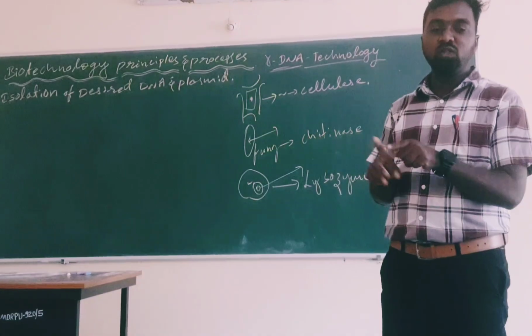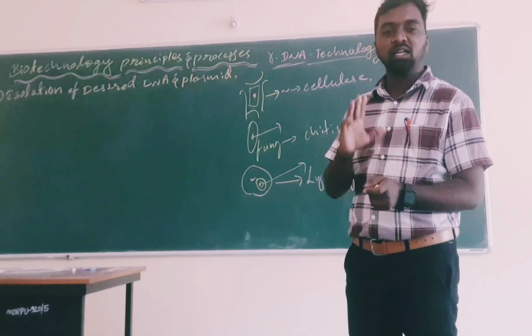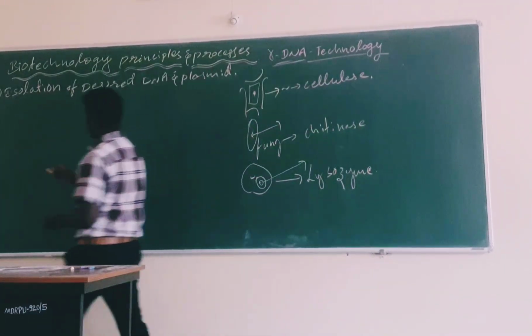After this, we go for the cutting of the desired DNA and plasmid DNA. That is the second step.